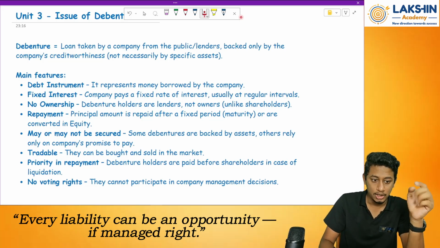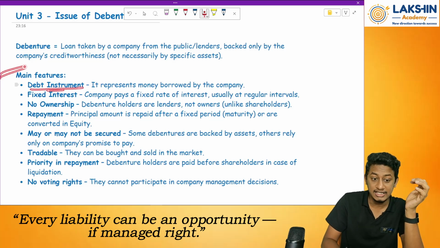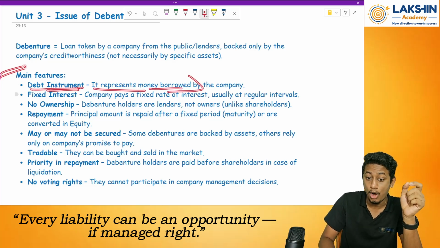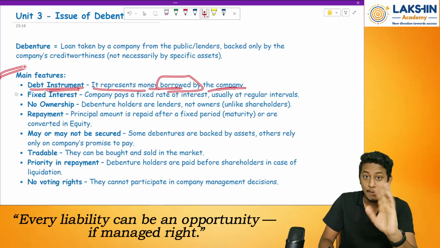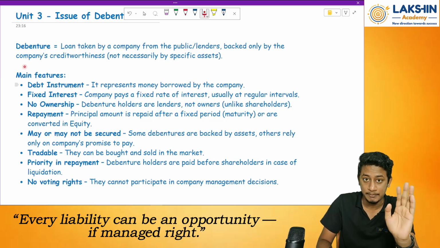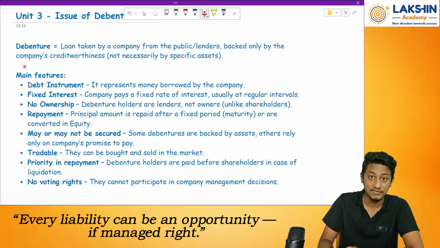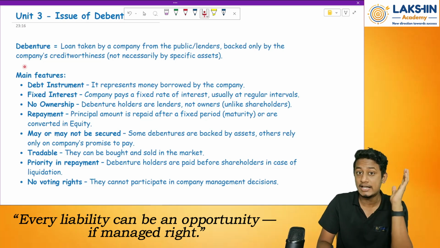Then what are the main features? It is a debt instrument. As I told you, it represents money borrowed by the company. Share capital is not borrowed by the company. It is capital given by the owners of the company in return of profits or dividends of the company.